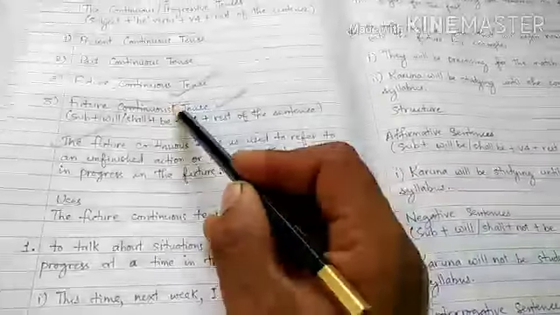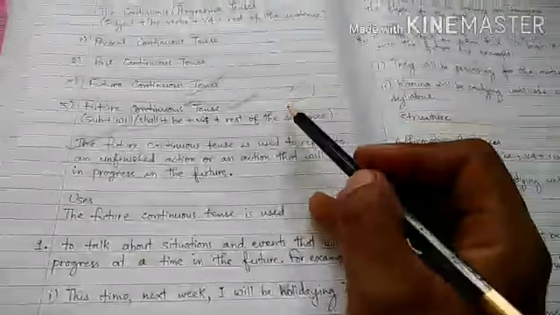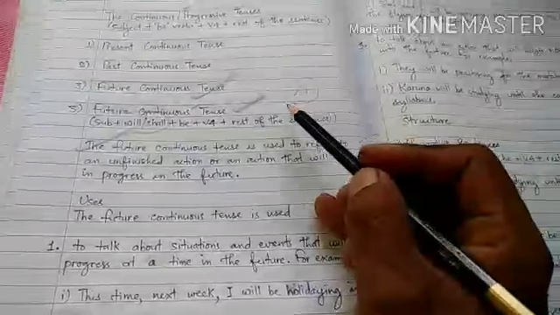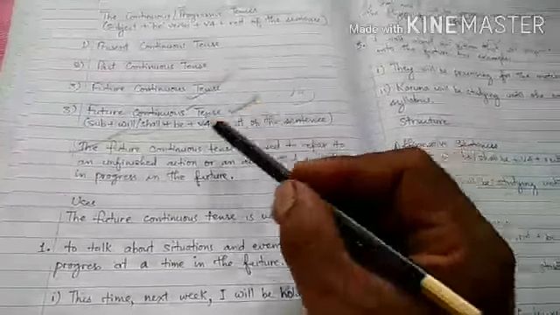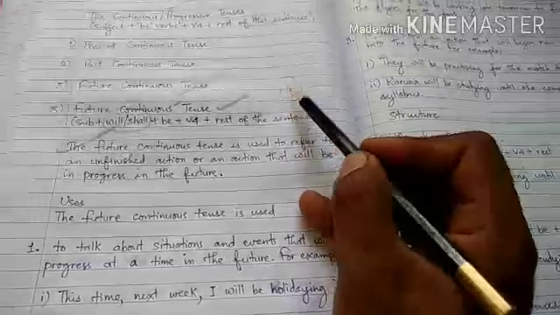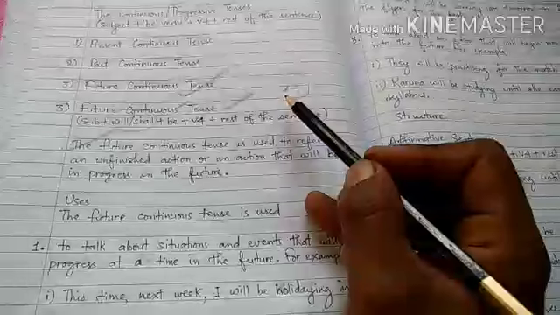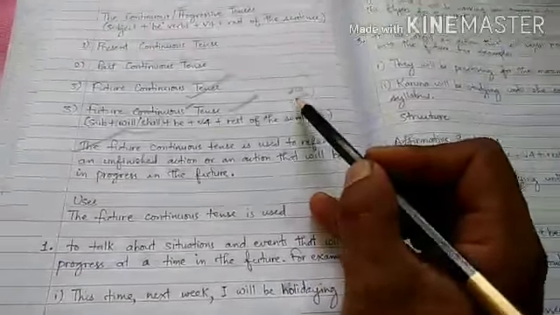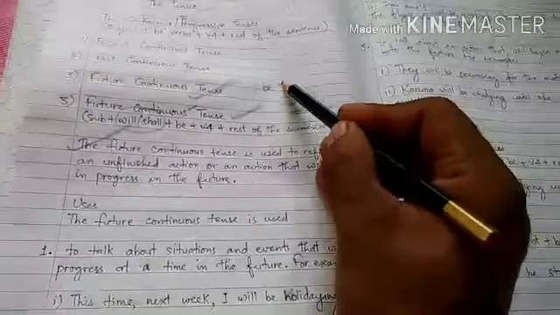That means in continuous tenses we use the main verb in the ing form. That means the present participle form of the main verb is the main verb in all continuous tenses. So in future continuous tense also we use the present participle form of the verb, that means the ing form of the verb, as the main verb. And we also know that before the present participle form of the verb, we have to use be verbs.